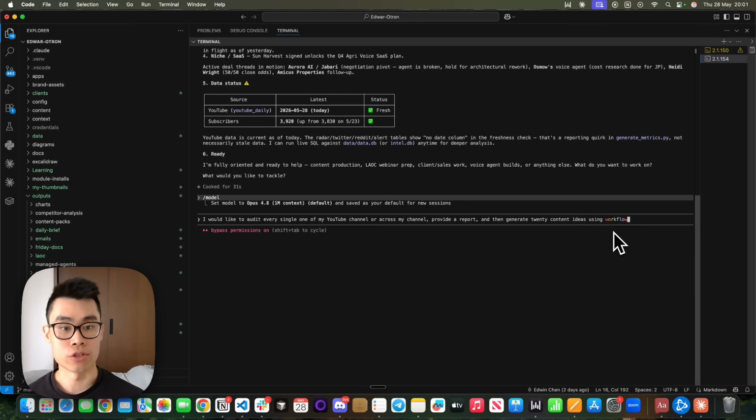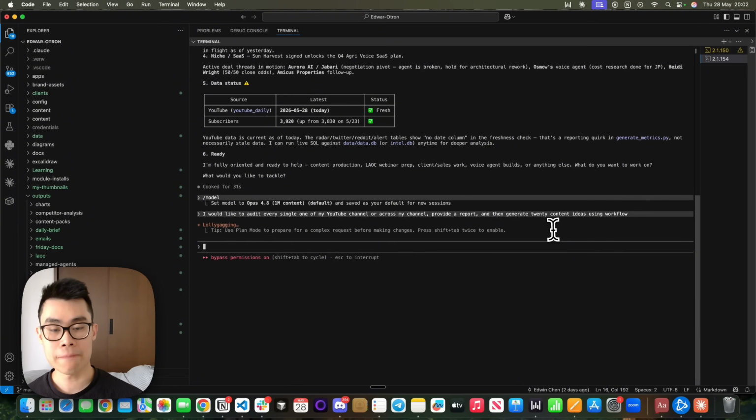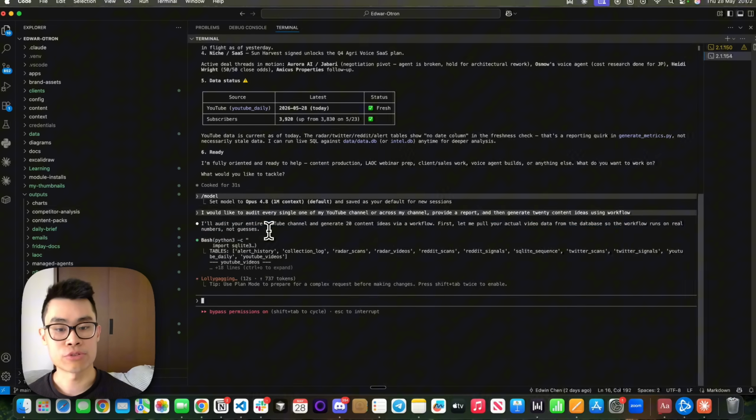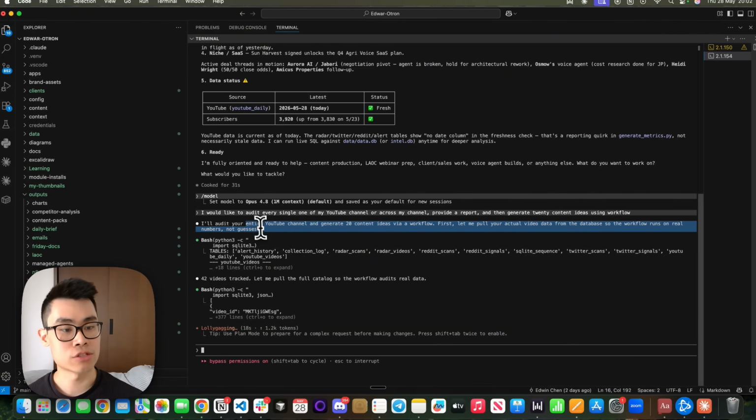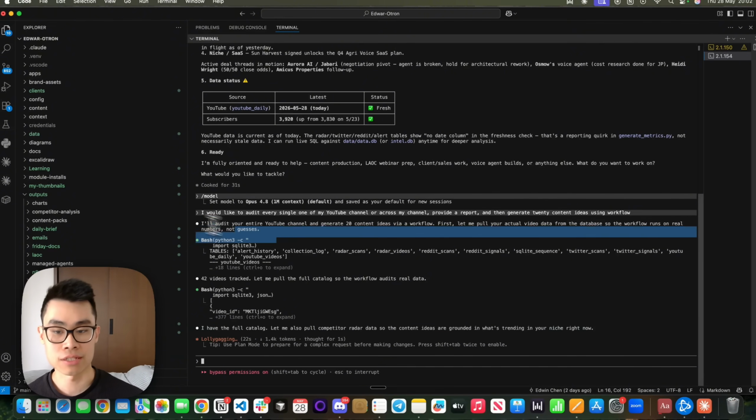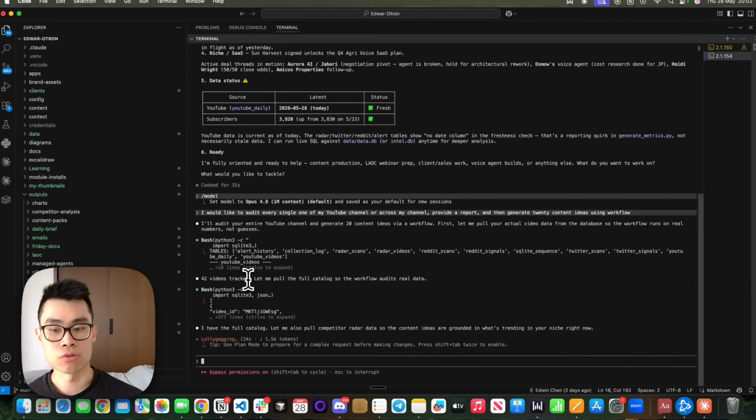This is the easiest way to do it, is using workflow, and we'll automatically know to use dynamic workflow, right? So I'm going to enter that. And then it will say, I will audit your entire YouTube channel and generate 20 content ideas via a workflow. First, let me pull your actual video data from the database, so the workflows run on real numbers, not guesses.